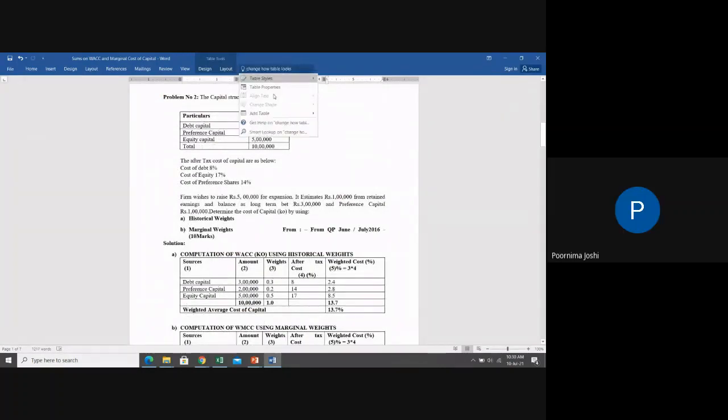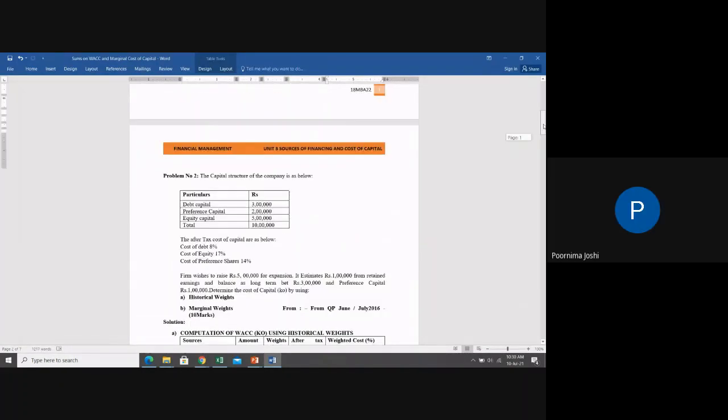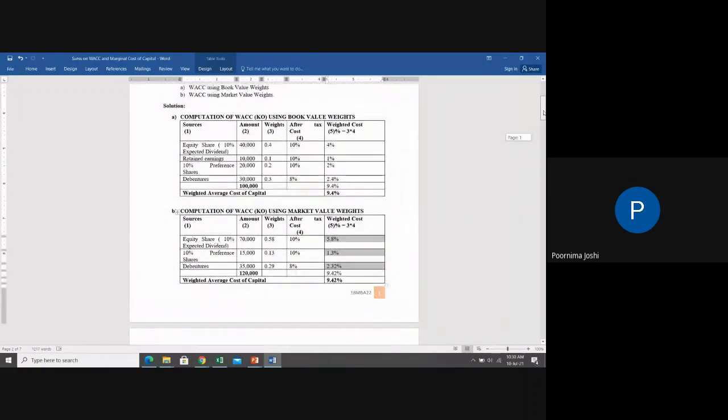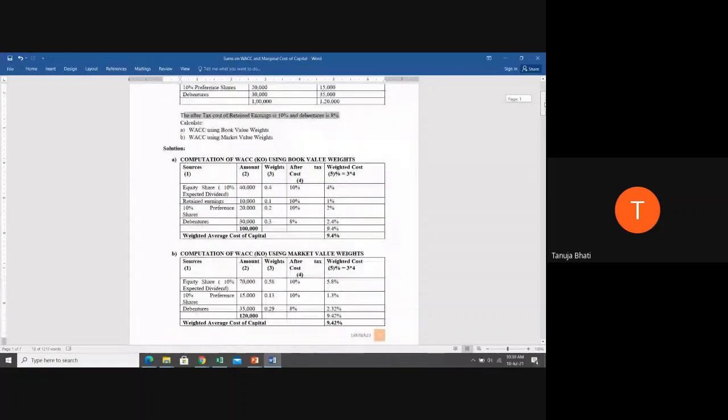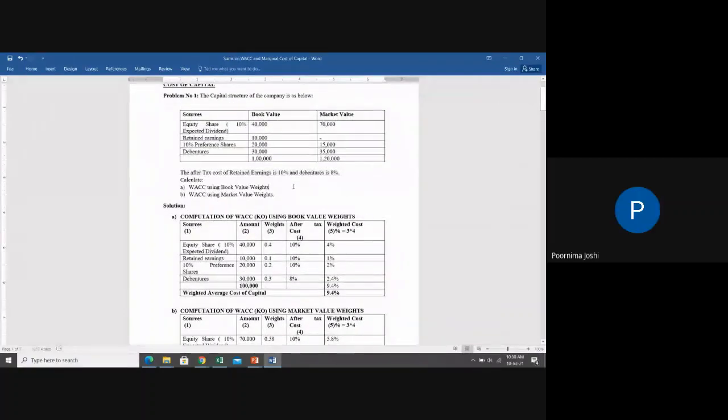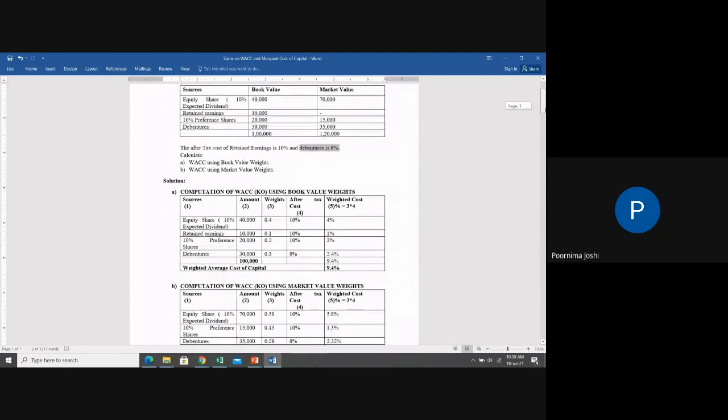Ma'am, how did you get debentures? How did you get 8%? Because here in the problem it is given that the after tax cost of retained earnings is 10% and debentures is 8%. Here. Okay. Is it visible? It's clear, right? Yes, ma'am. Okay.